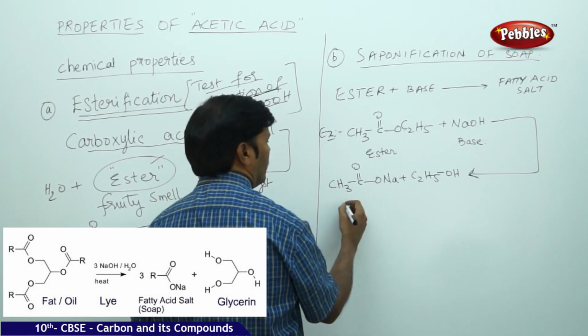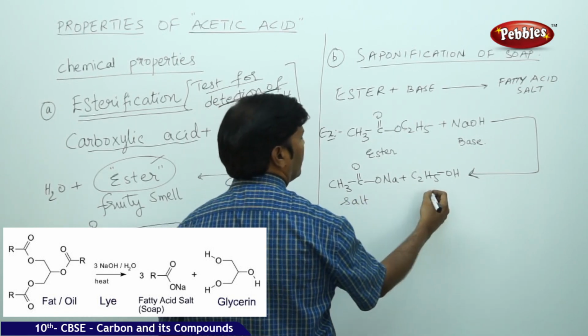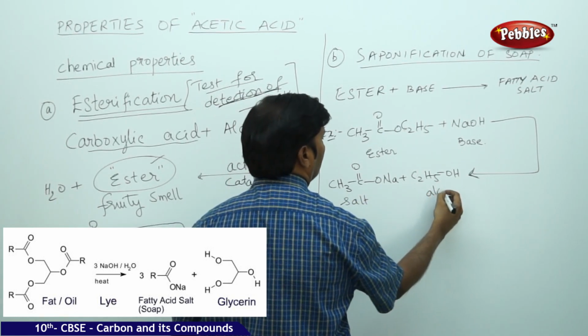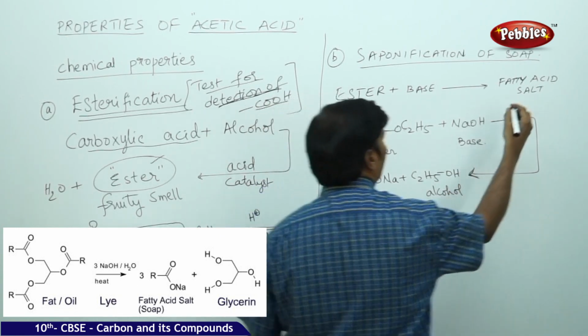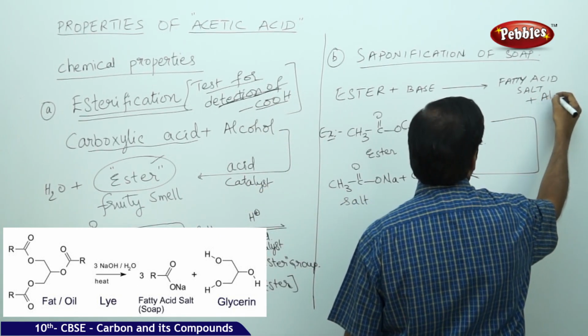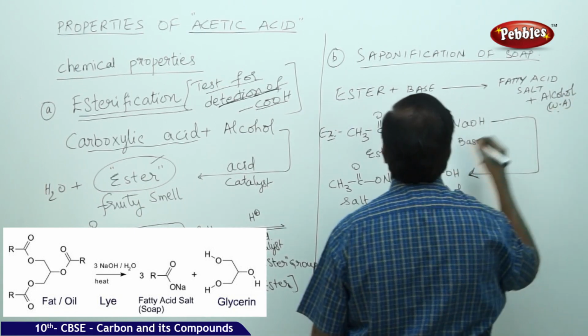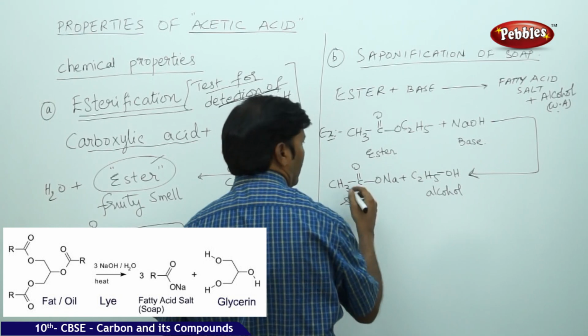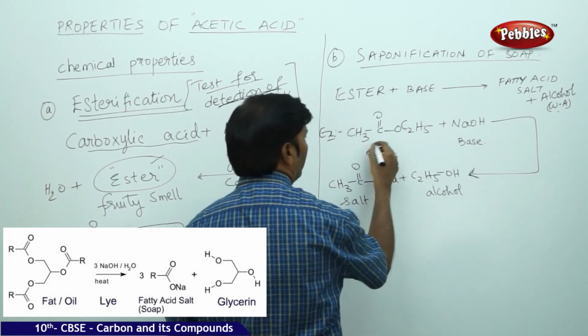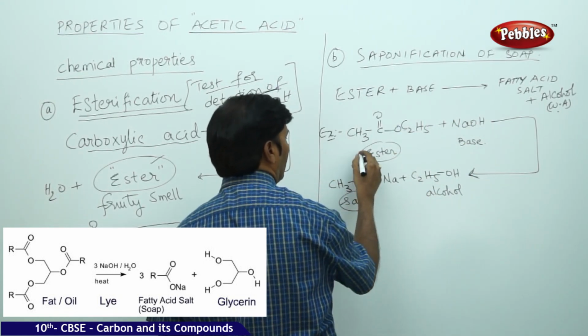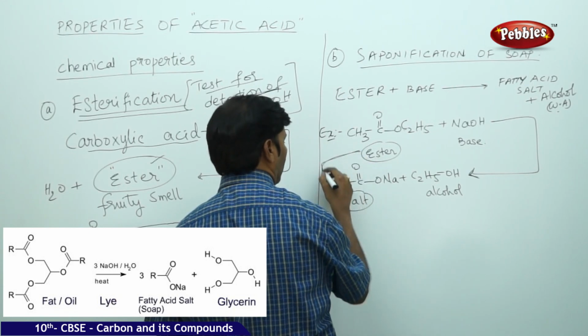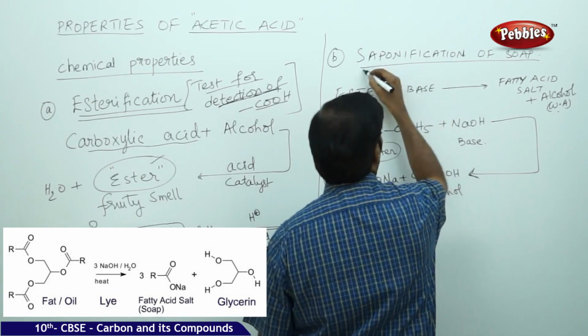So you got salt plus alcohol, but here alcohol is a weak acid. The principle involved in this reaction, the conversion of ester to the salt, is nothing but saponification